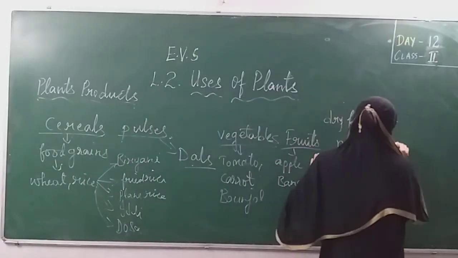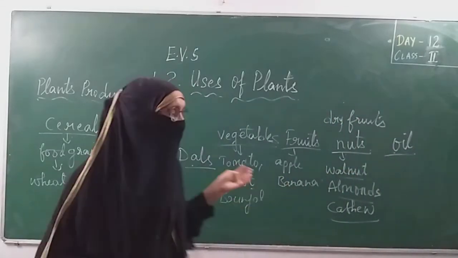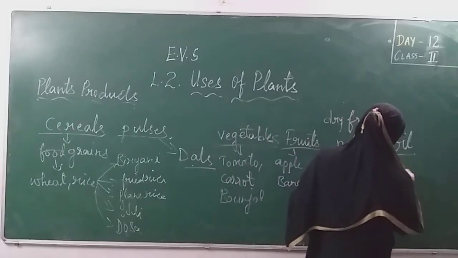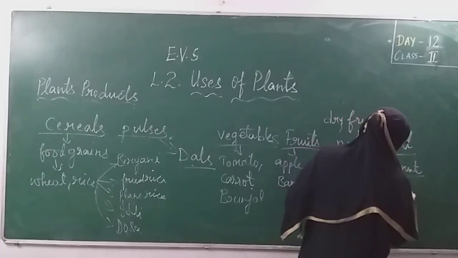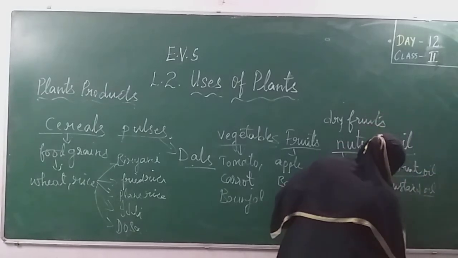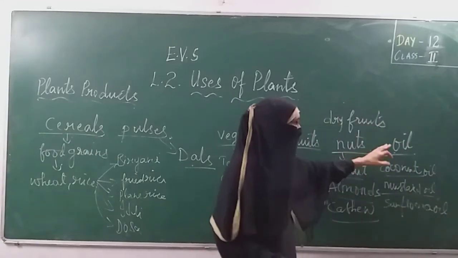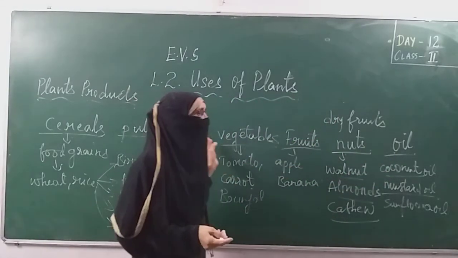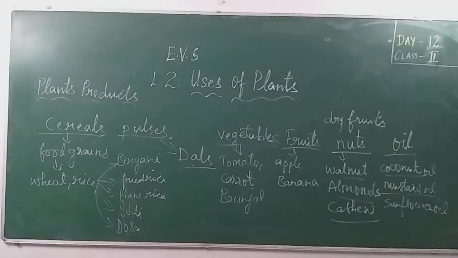After nuts, we are having oils. Now for cooking purposes and for many other purposes, we use oil. From where are we getting oil? We are getting oil from plants. We get coconut oil from coconut. Mustard oil, coconut oil, sunflower oil. So these are the oils which we are getting from plants. So we are getting nuts, oil, fruits, vegetables, pulses, cereals. Apart from them, we are still having many things which we are getting from plants.